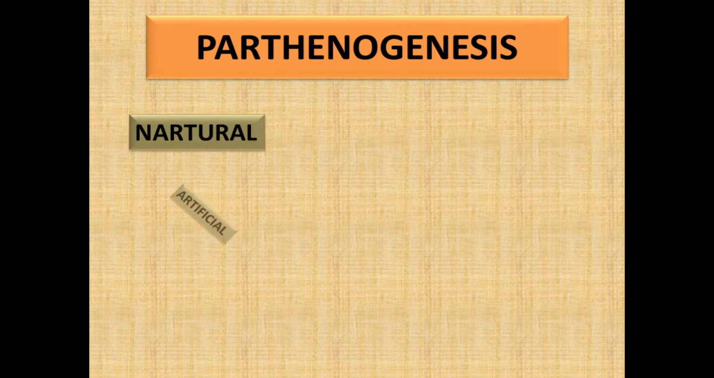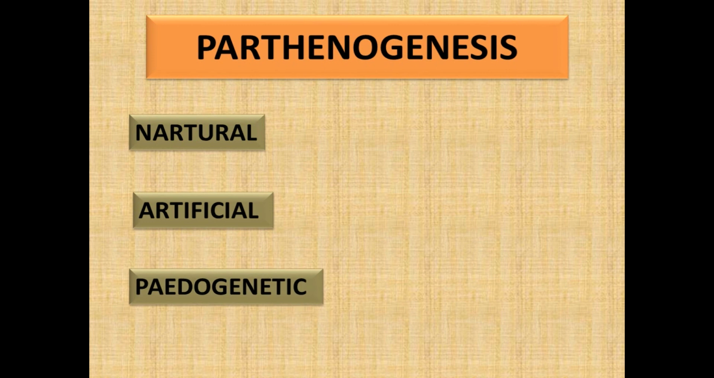There are two types of parthenogenesis. One is natural and another one is artificial. One more type is pseudogamic. Let us discuss them one by one. First, let us start with natural parthenogenesis. Natural parthenogenesis occurs in certain animals. Parthenogenesis occurs naturally in their life cycles. This is known as natural parthenogenesis.